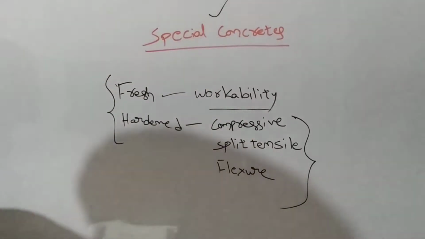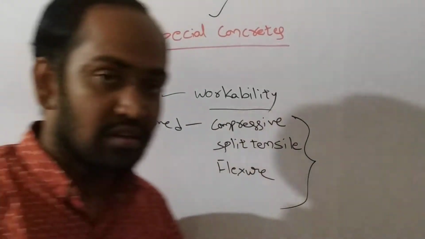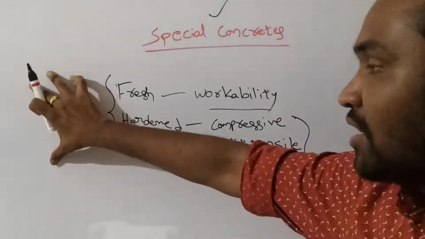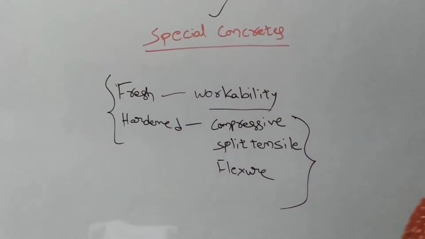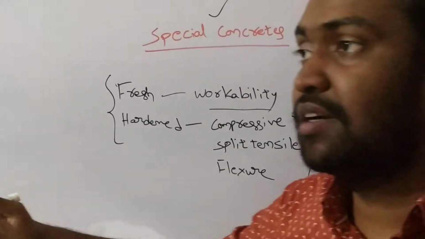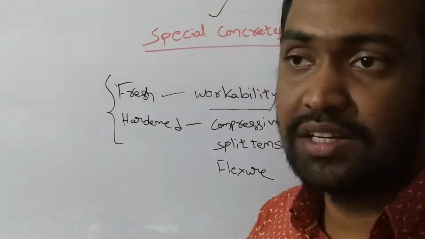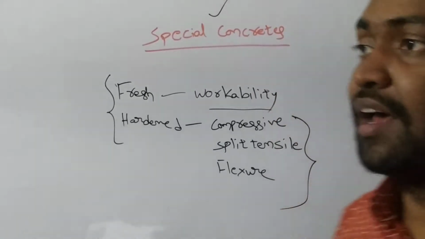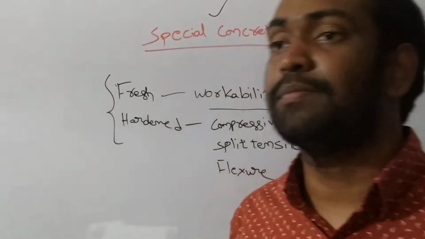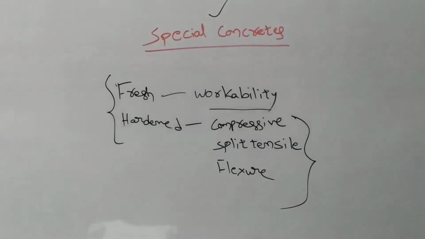A special concrete is a mixture of its normal ingredients like cement, sand, coarse aggregate and water, along with certain admixtures. These admixtures are substances added to concrete to obtain some special properties or qualities.